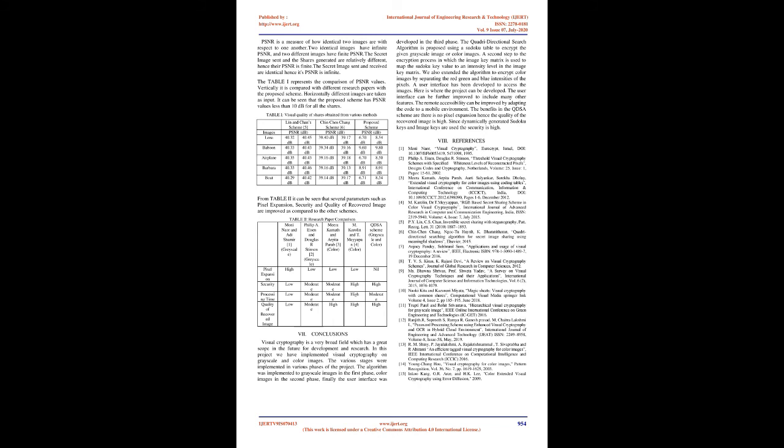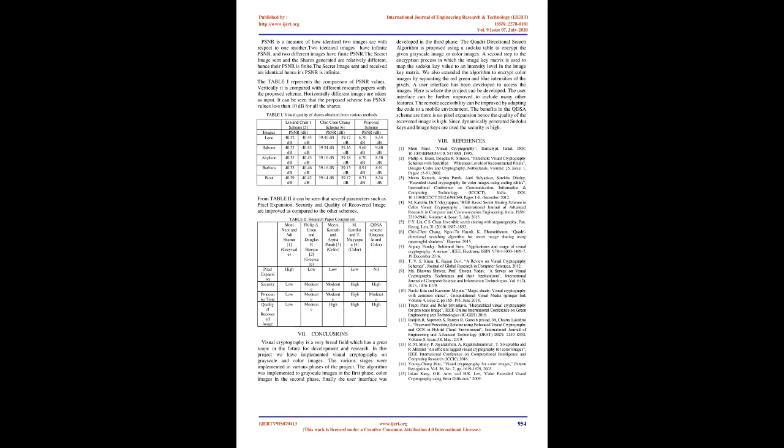Table 1 represents the comparison of PSNR values. Vertically it is compared with different research papers with the proposed scheme. Horizontally different images are taken as input. It can be seen that the proposed scheme has PSNR values less than 10 dB for all the shares. From table 2 it can be seen that several parameters such as pixel expansion, security, and quality of recovered image are improved as compared to the other schemes.